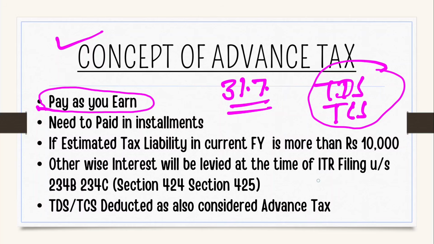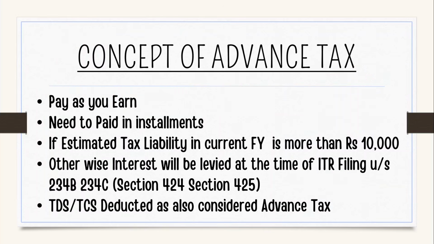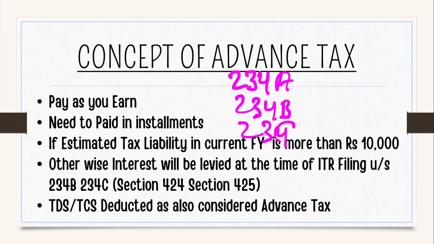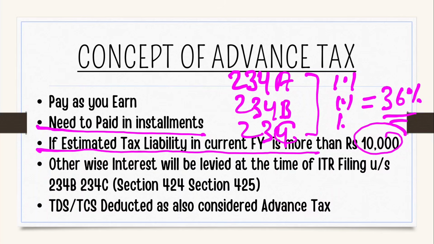Friends, if your TDS refund is delayed, you will be given 6% per annum interest. But if you pay tax late or you have not paid the advance tax, sections 234A, 234B, 234C, these 3 sections will be applicable, at 1% per month. So approximately 36% interest you might pay at the time of ITR filing. So you need to pay the advance tax in installments. If your estimated tax liability for the current year is more than 10,000 rupees, then only you need to pay advance tax.